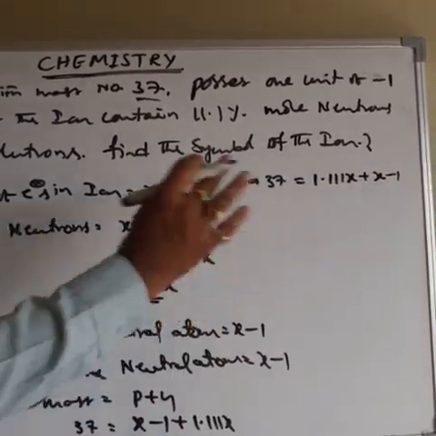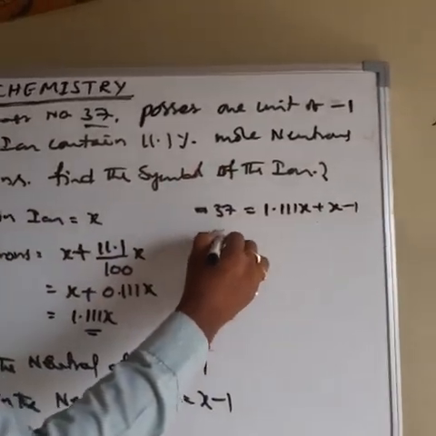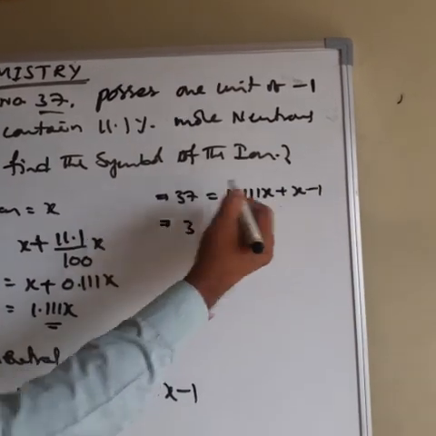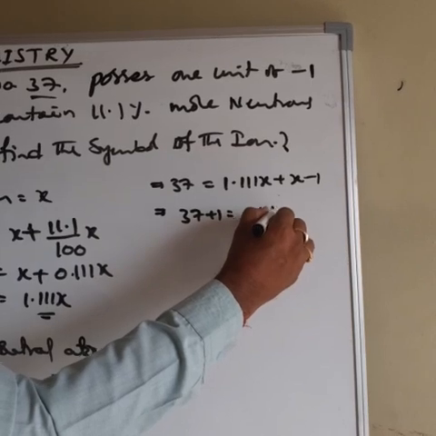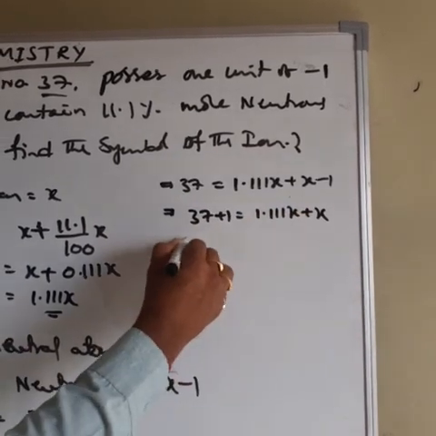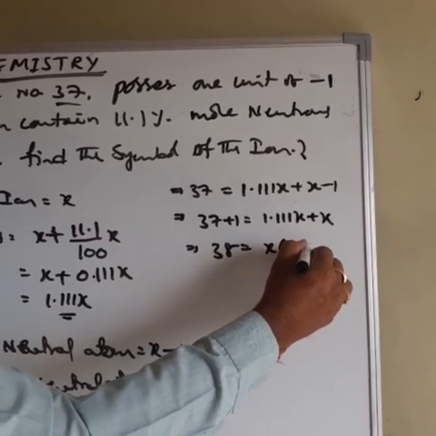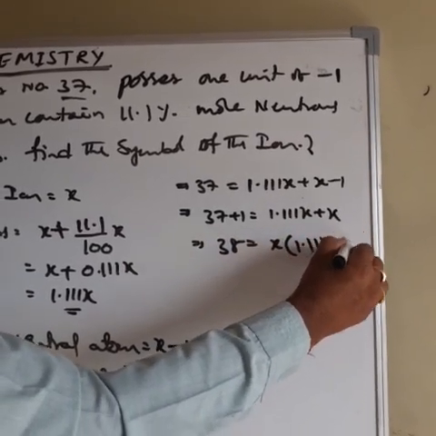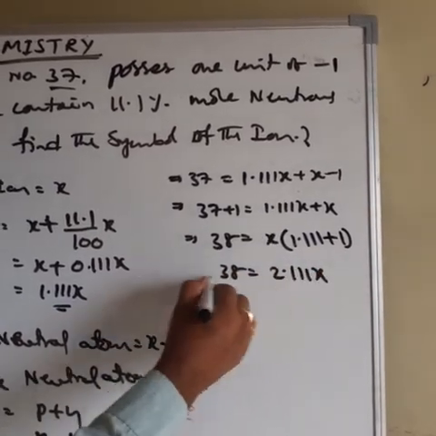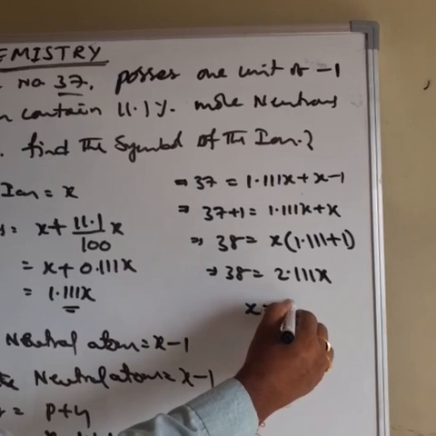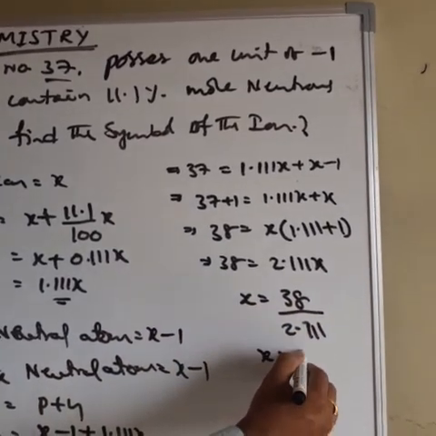Then minus 1 comes to this side and becomes plus 1. 37 plus 1 is equal to 1.111x plus x. It becomes 38 is equal to x taking common, 1.111 plus 1. Therefore 38 is equal to 2.111x. Therefore x is equal to 38 divided by 2.111. Then the x value is 18.